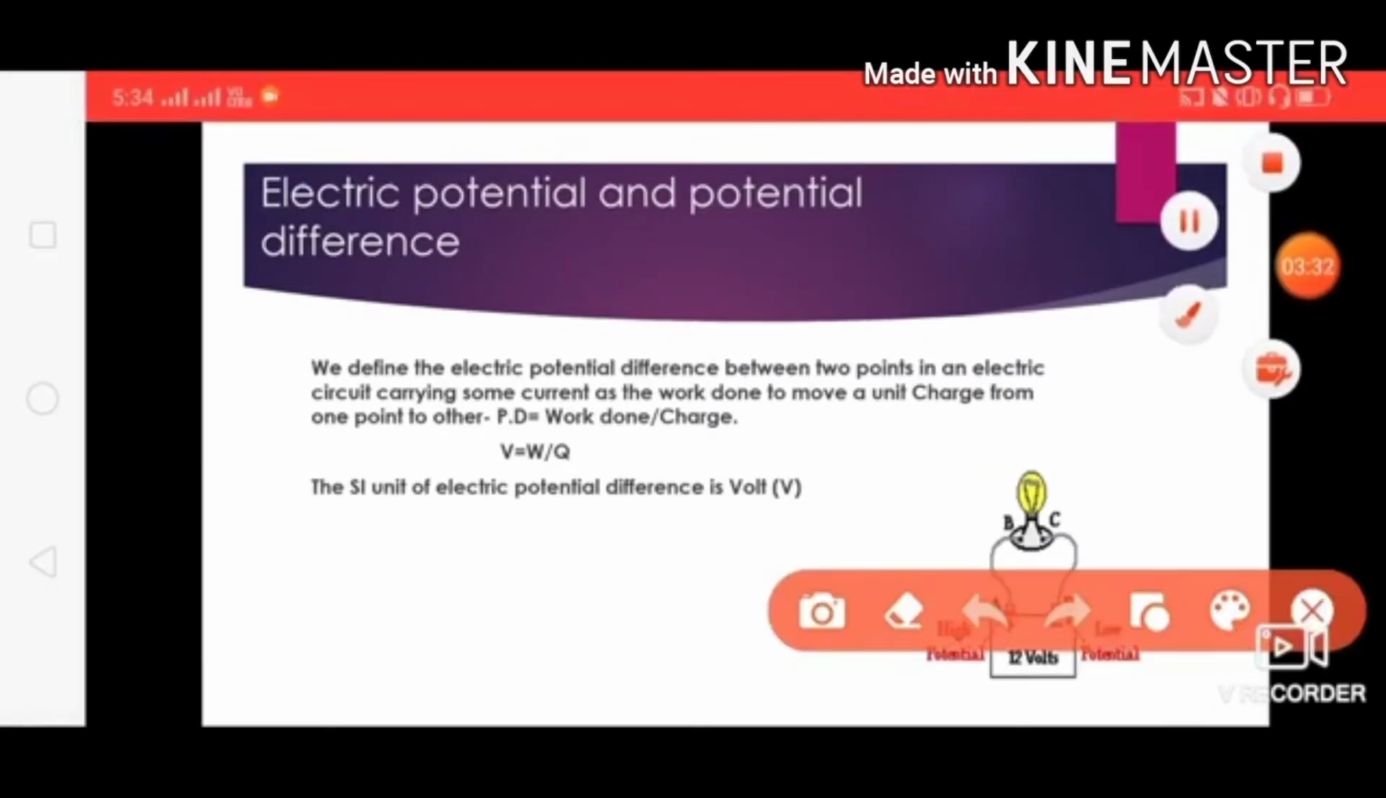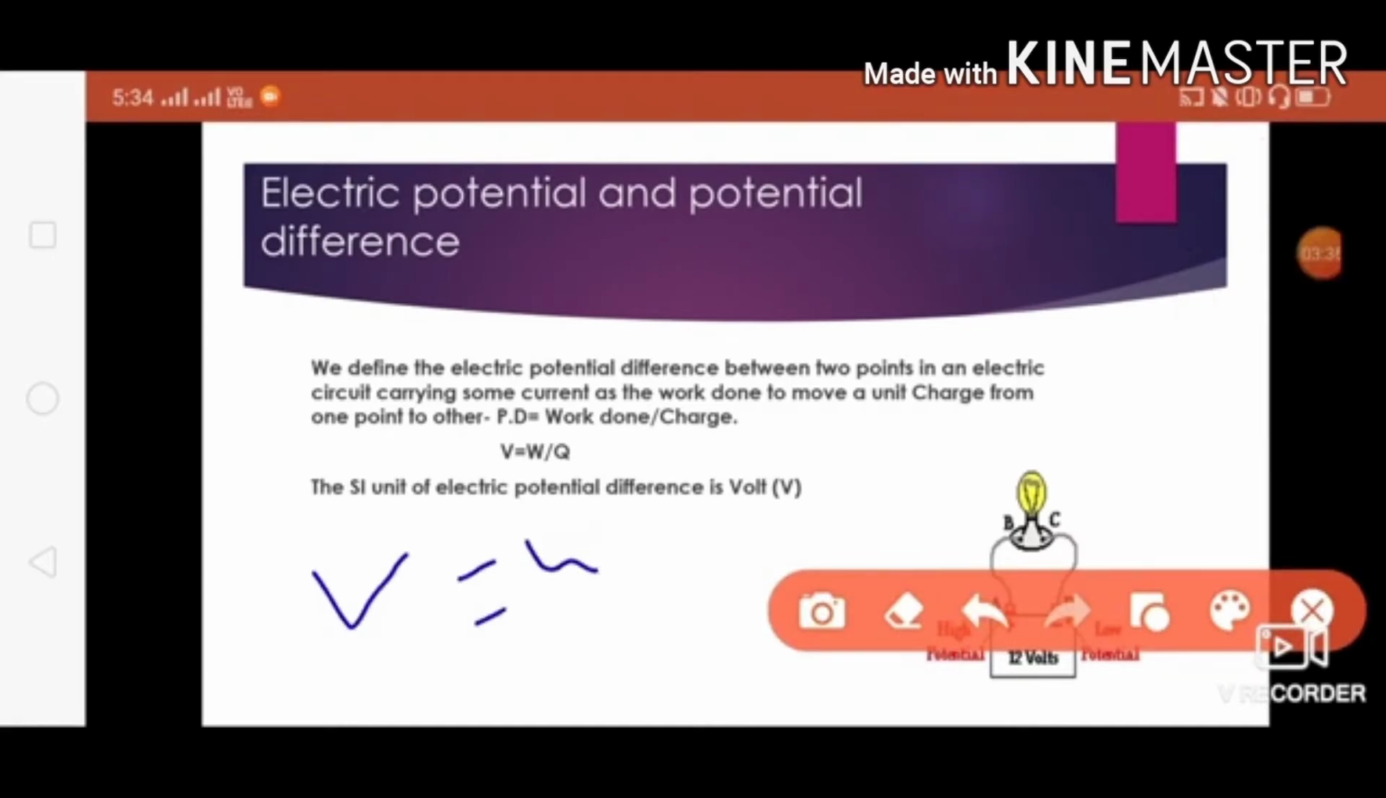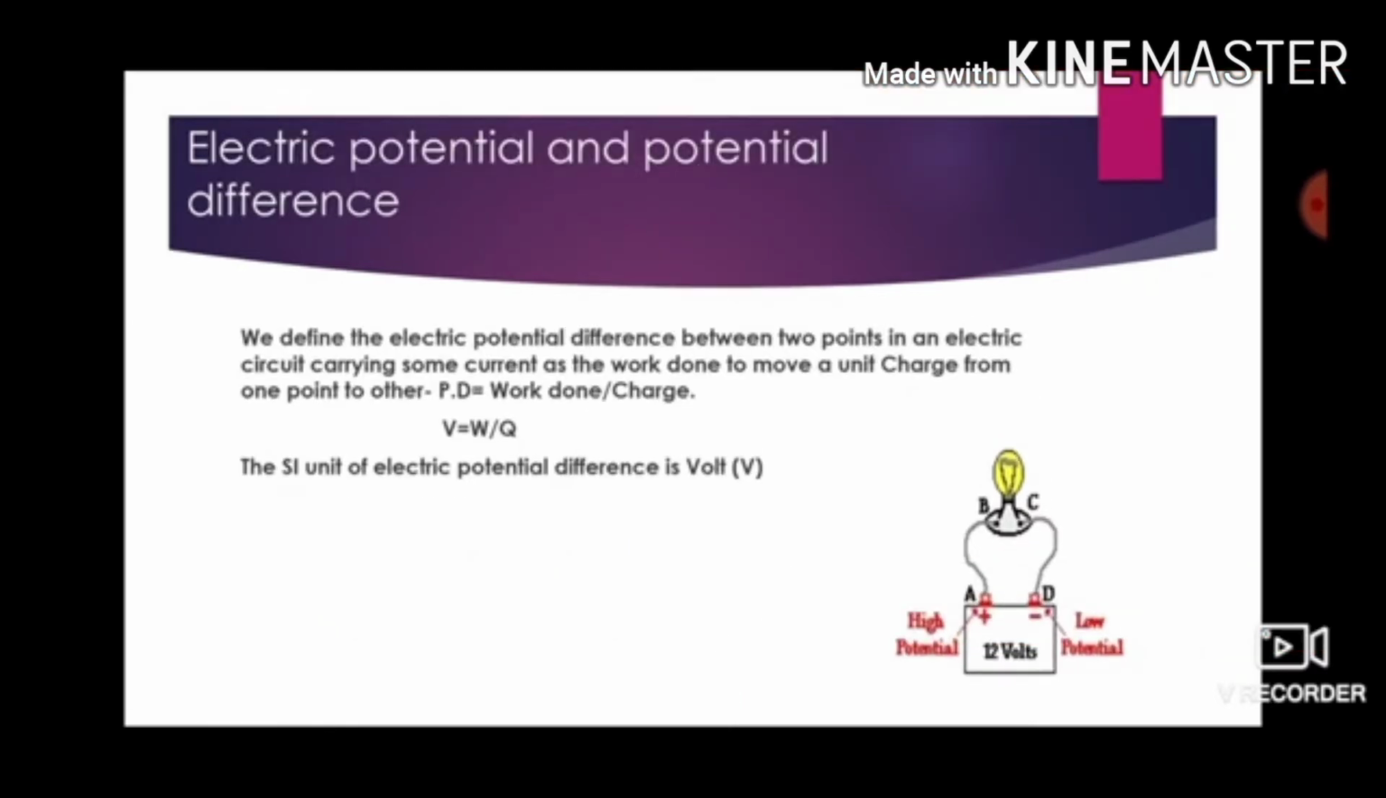So here you can see how we are going to express it mathematically. Mathematically, V equal to W divided by Q, right. V equal to W divided by Q. The SI unit of electric potential difference is volt, right. So here we can see the next part.